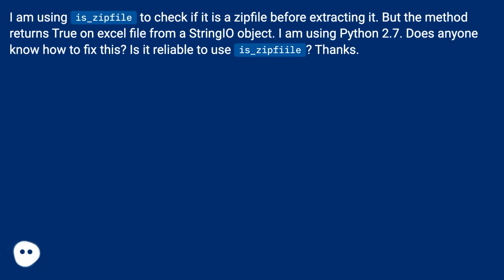Does anyone know how to fix this? Is it reliable to use is_zipfile? Thanks.